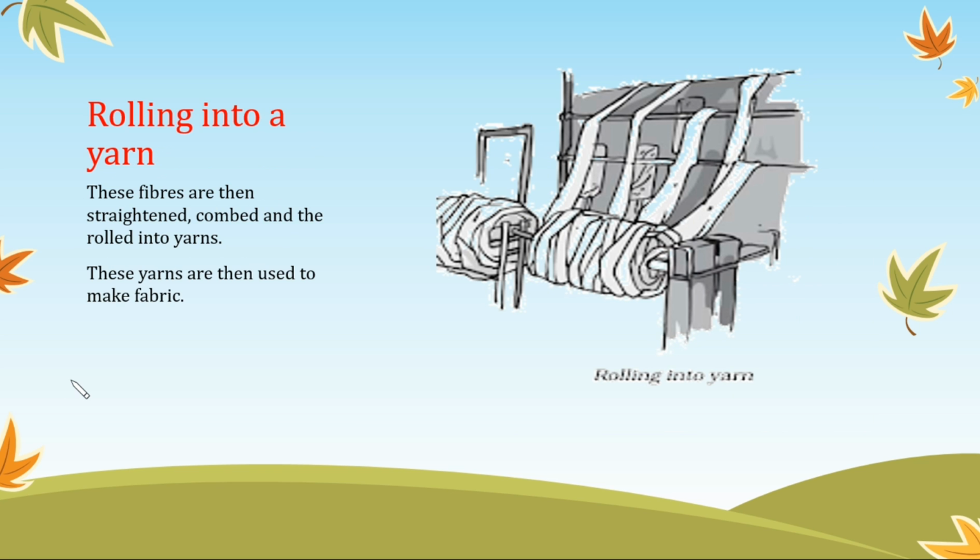Now comes rolling into yarn, which is the last but not least step. Now these fibers are straightened, combed, and then rolled into yarns. This can also be done by machines, or some people do it by hand if it's less in quantity. And these yarns are used to make fabric.